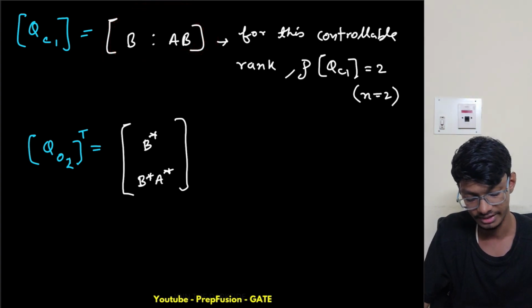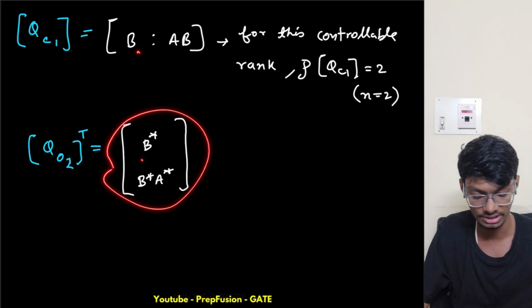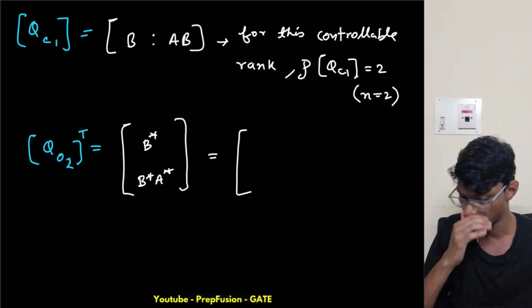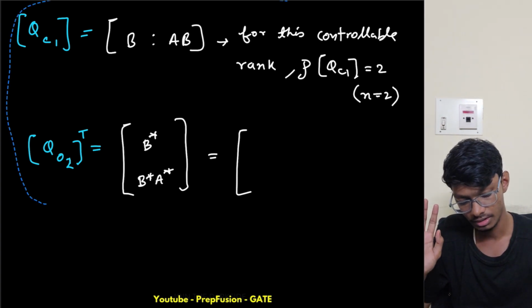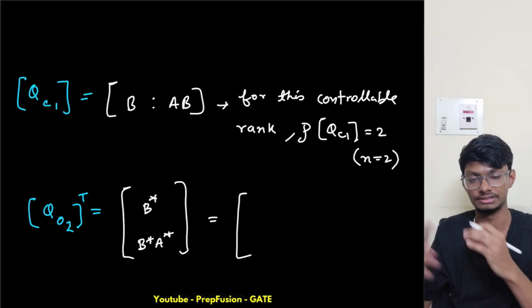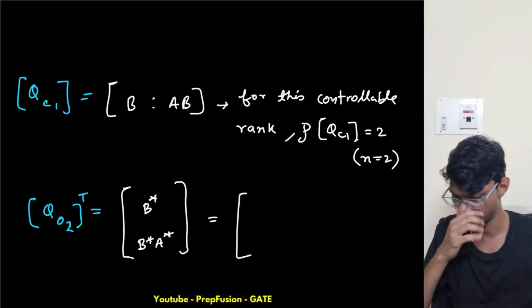Let's find the rank of this matrix, because it has the same elements. What is my B star? One thing we have to assume is that all the A, B, C matrices are real. Otherwise this proof will be very long, but this is just to get the intuition.